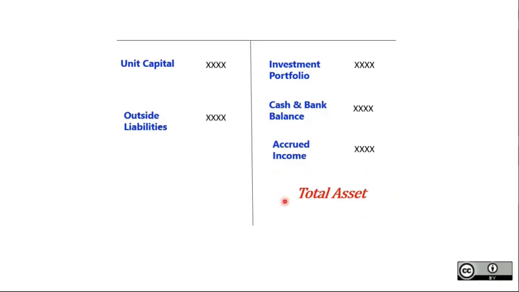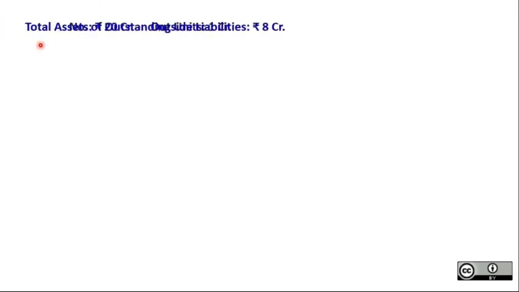Now is that clear? Now the idea of net asset is clear. So this is how you calculate net asset of any particular mutual fund. So let me give you an example, and we will calculate NAV of a particular mutual fund. Let's see. The particular mutual fund has a total asset of 20 crore, outside liabilities of 8 crore, number of outstanding units are 1 crore.